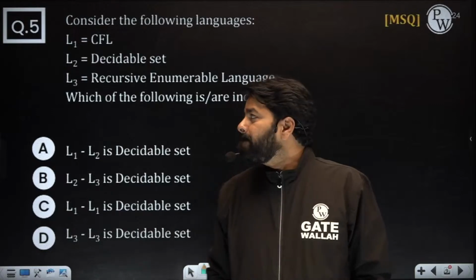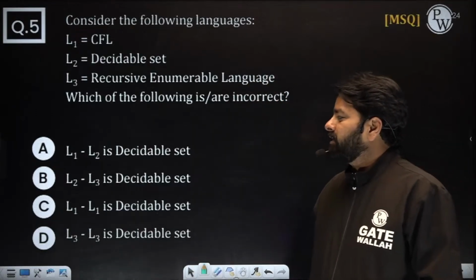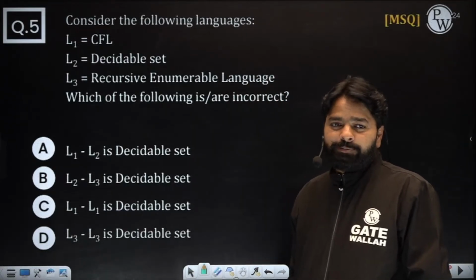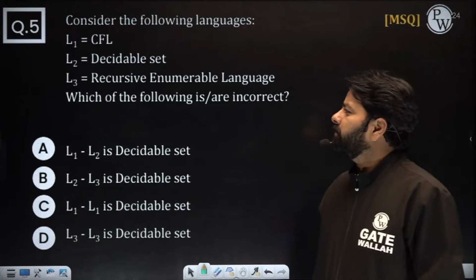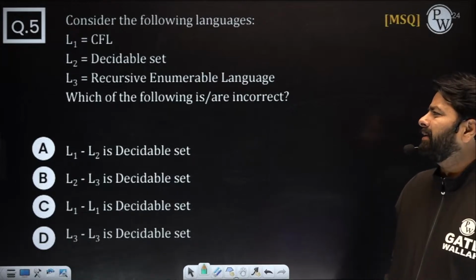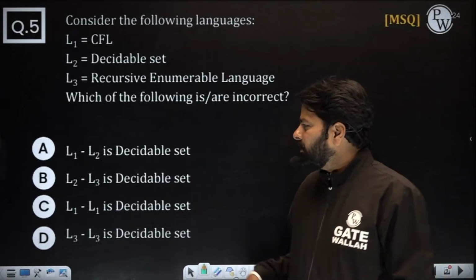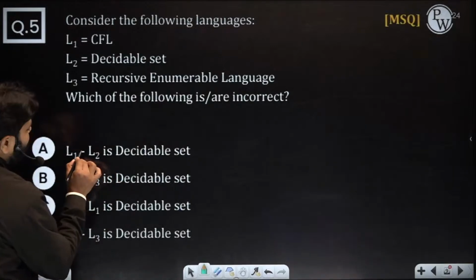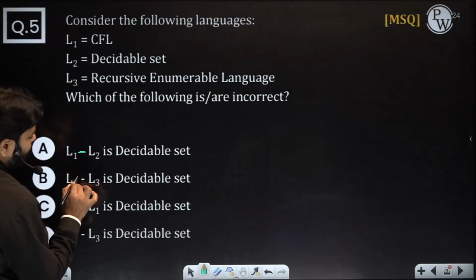Next one. You have 3 languages, right? This is also another kind of expected question. There are different languages. It need not be CFL, decidable, recursive, anywhere. They can ask anything. Now, this is a subtraction, okay? If you are not able to see, it's a minus. Okay, put here minus.